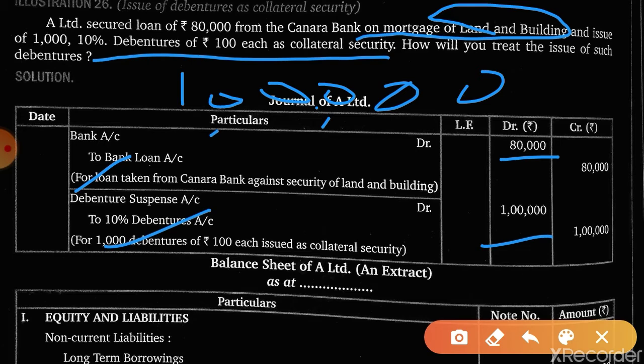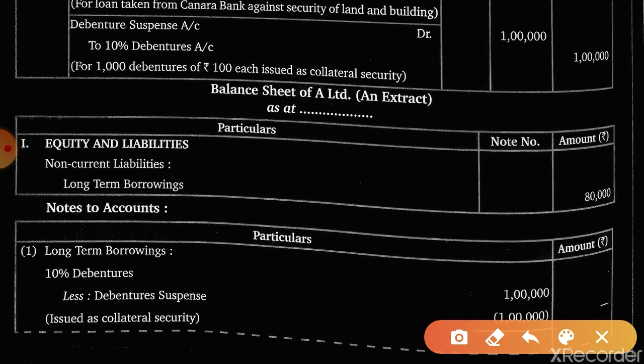Now presentation in the balance sheet. Same way, balance sheet of A Limited, equity and liabilities, non-current liabilities, because this is the heading and this is the subheading. So here we will write note number 1, not mentioned here, note number 1, 80,000.